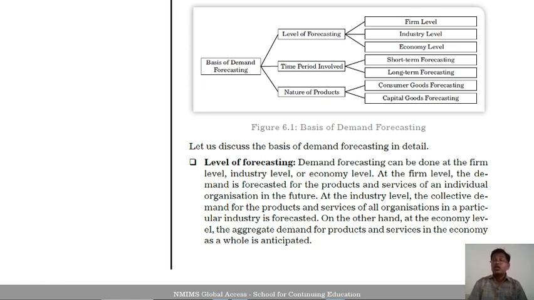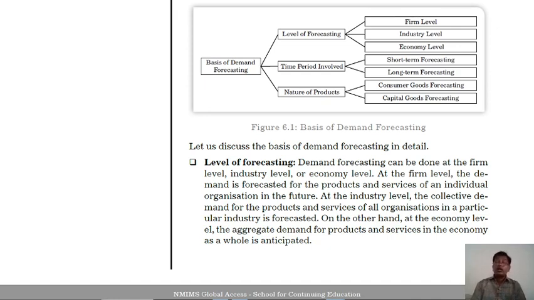And here, consumer goods forecasting: which types of consumer demand are more important, which goods carry more weight in purchase or consumption. These commodities' estimation is consumer goods forecasting. And capital goods forecasting means whenever the economy is in rapid economic growth, industrialization or urbanization, in the long term people invest or produce these goods.